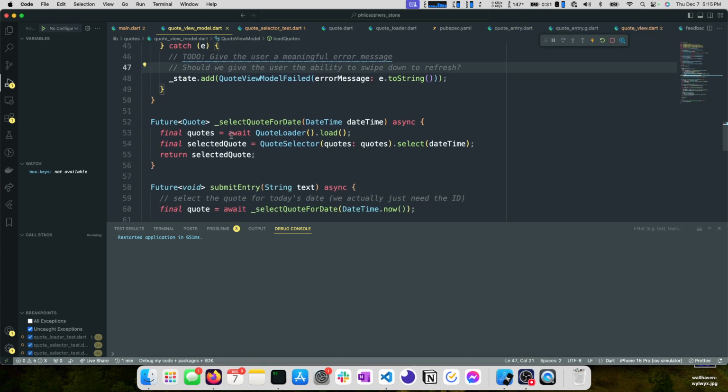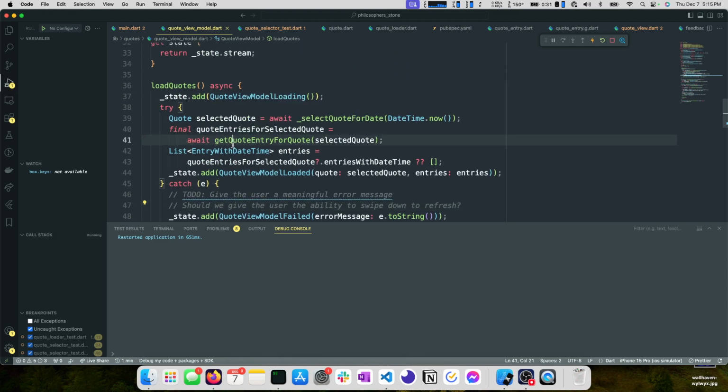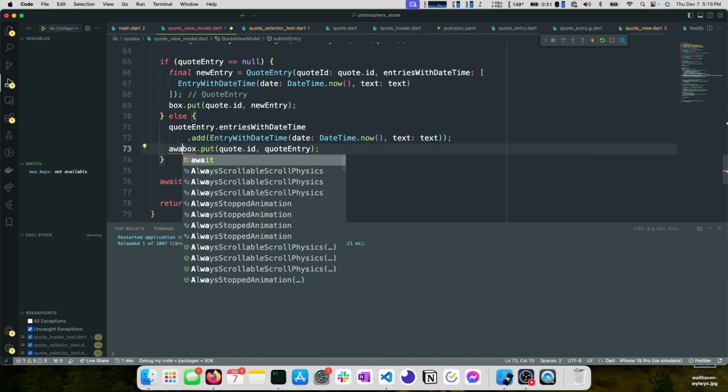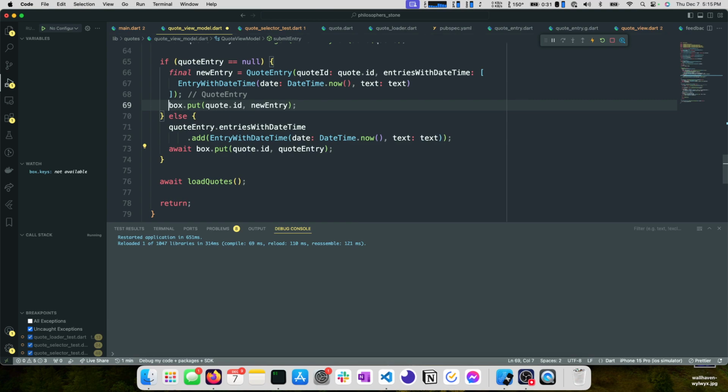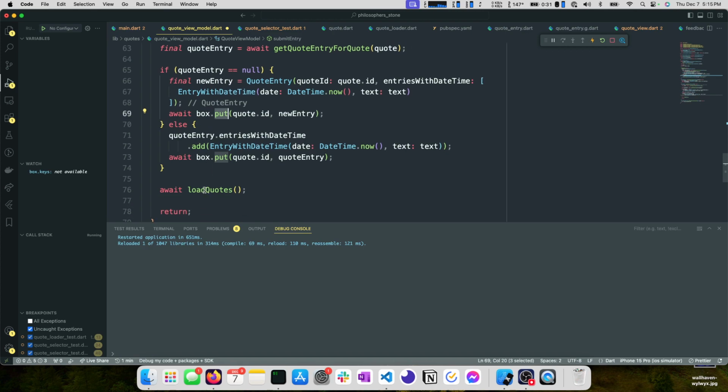I'm curious if what we're running into is a scenario where we do need to await this, because the entries to the quotes aren't being persisted to the box because we're not awaiting this put. Yep, that will definitely do it. Let's await these puts. So currently we were triggering the put, which is an asynchronous operation, and we weren't waiting for it to respond. Maybe not the best thing that we could have done.